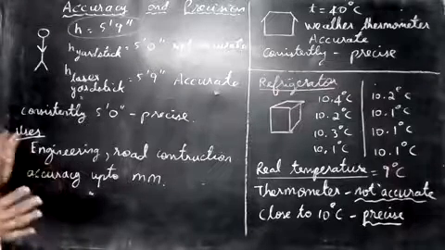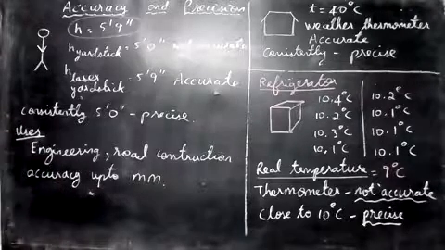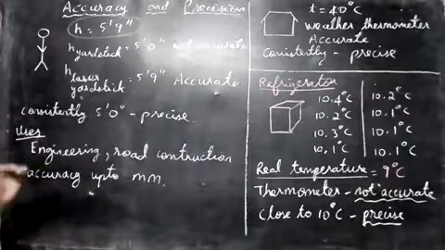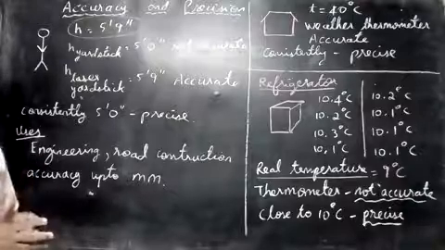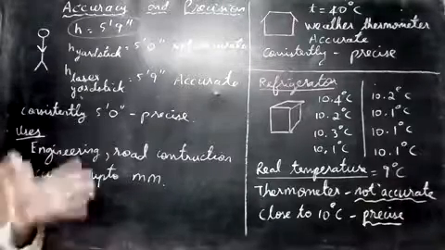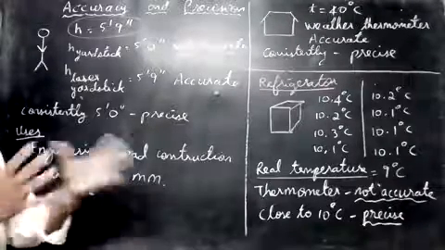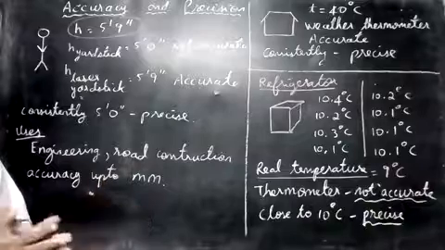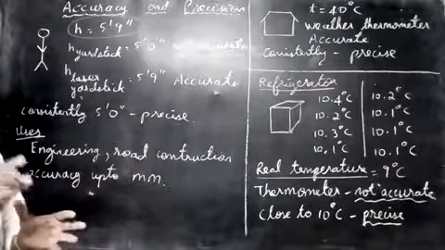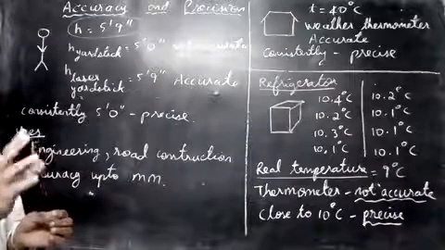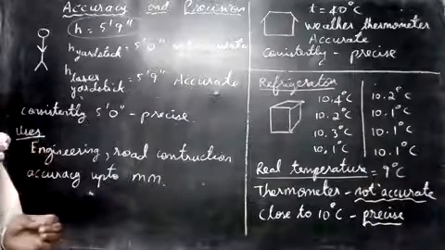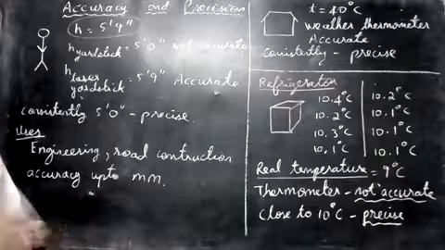So what is the use of this accuracy? When you do engineering, when you want to design a car engine, there is a piston or any kind of part in the engine. If the size of the parts is more or less by even 1 millimeter, the engine will not work properly.